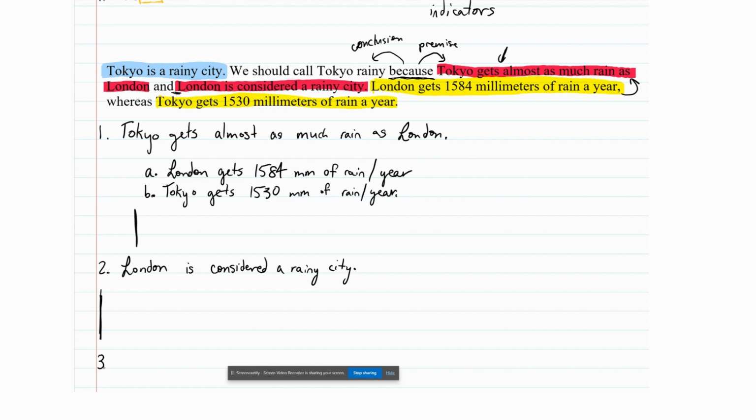And so last but not least, I'm going to write our conclusion. And I'm just going to write our conclusion at the moment with 3 dots. And that's because I don't know how many premises I'm actually going to have, right? Right now I have 2. So in principle, the conclusion would be numbered 3, but we might have some hidden premises in the works. So I'm not going to write that number yet. And that conclusion, remember, is that Tokyo is a rainy city.